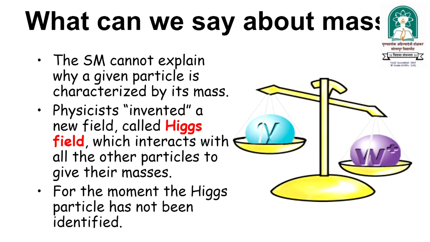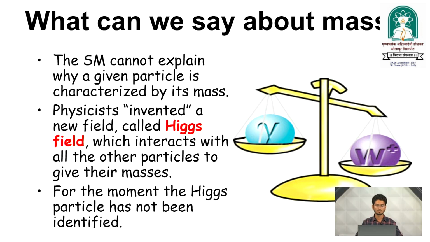What can we say about masses? The Standard Model cannot explain why a given particle is characterized by its mass. Physicists invented a new field called the Higgs field, which interacts with all the other particles to give them their masses. For the moment the Higgs particle has not been identified, but we know only the Higgs field.